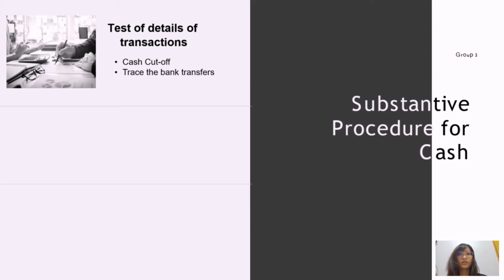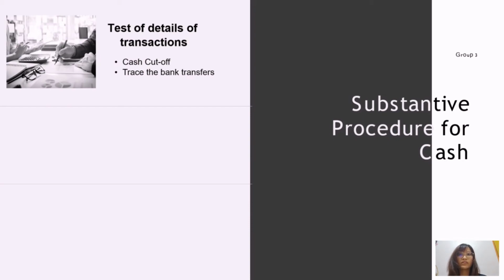So, every time before we proceed to the test of details of transactions, the auditor must examine the amount of all the supported documents given by the clients and ensure there is no difference between the cash in the system and the audited amount during the previous year.